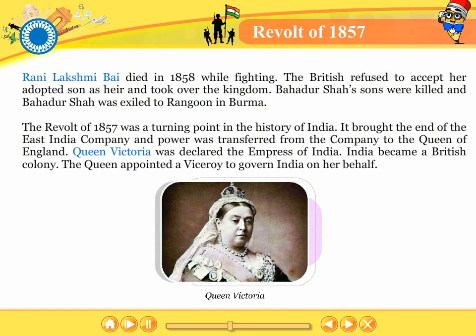Rani Lakshmi Bai died in 1858 while fighting. The British refused to accept her adopted son as heir and took over the kingdom. Bahadur Shah's sons were killed and Bahadur Shah was exiled to Rangoon in Burma.